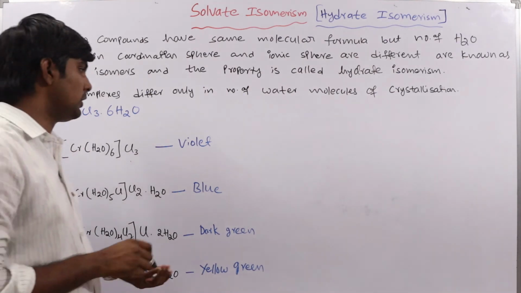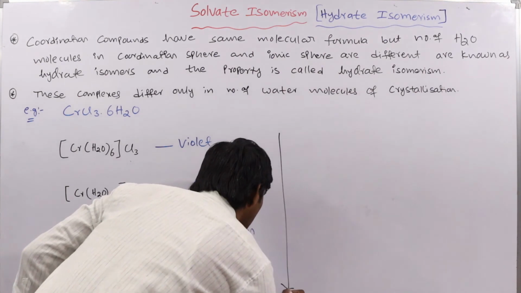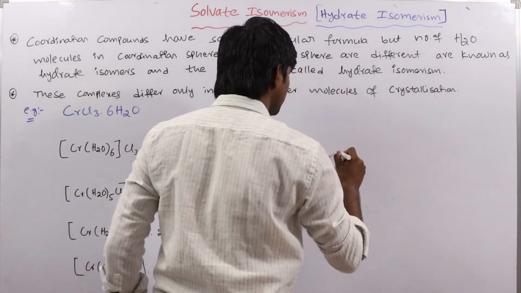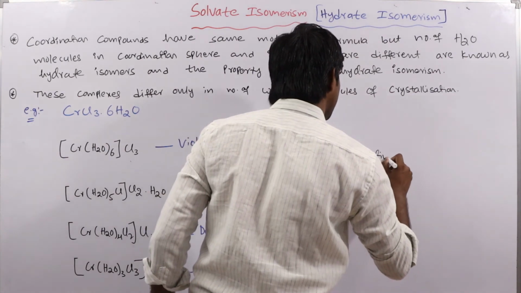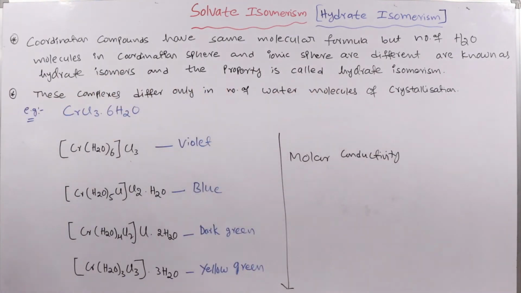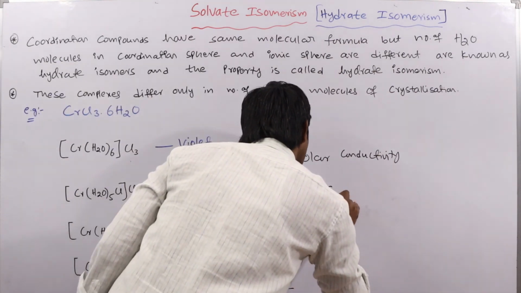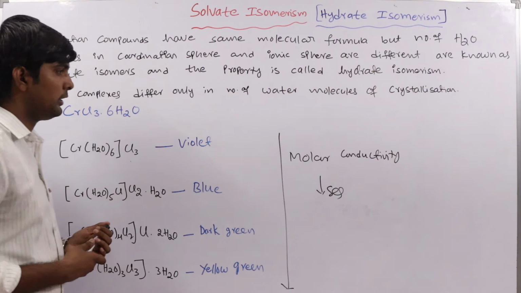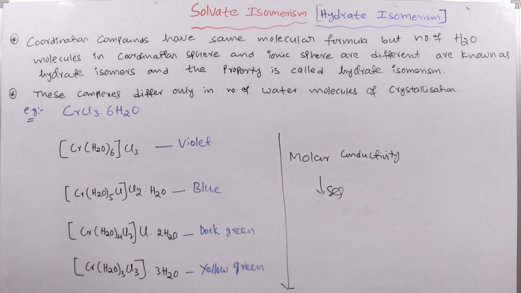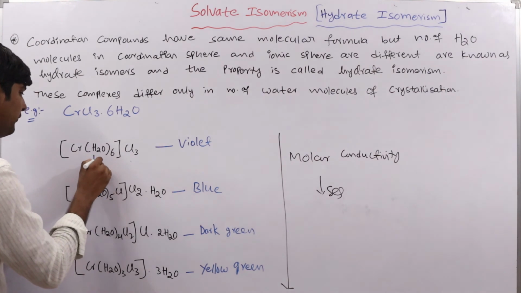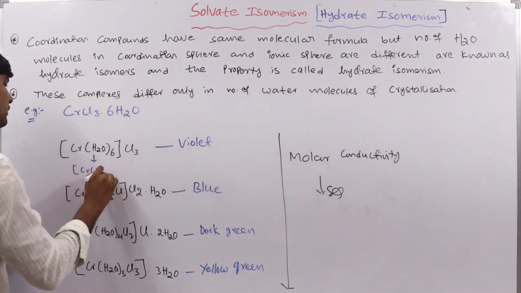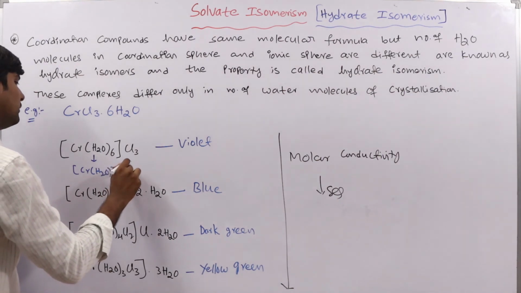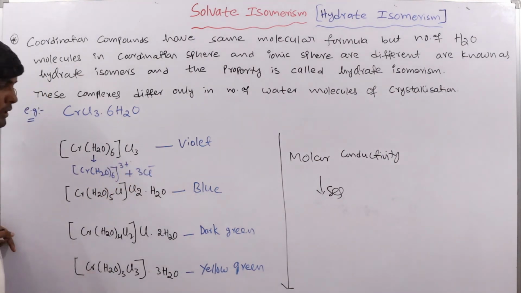And what about the molar conductivity, from top to bottom? Does molar conductivity increase or decrease? See, from top to bottom, molar conductivity decreases, because the number of ions formed decreases. For example, if you write for this one, we get 3 chloride ions, 1 complex ion, a total of 4 ions.